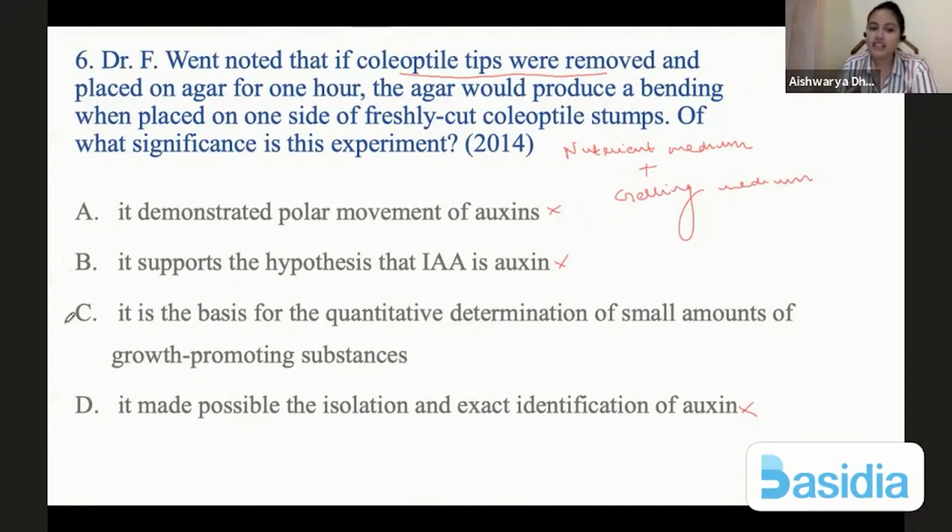But here, since there is no coleoptile tip plus there is bending, it is the basis for the quantitative determination of small amounts of growth promoting substances. Meaning some growth promoting substance is present in some quantities, which is allowing the plant to grow. So that growth promoting substance can be anything. It could be gibberellin, it could have been cytokinin, but not auxin.